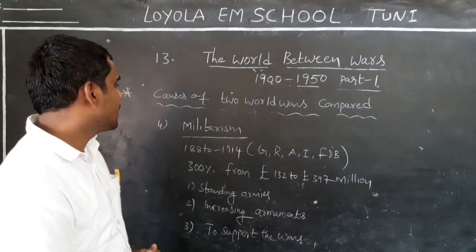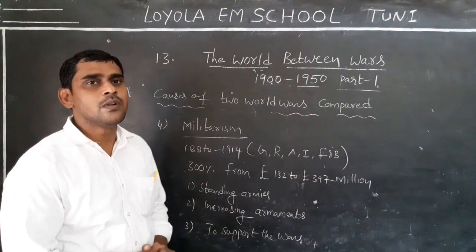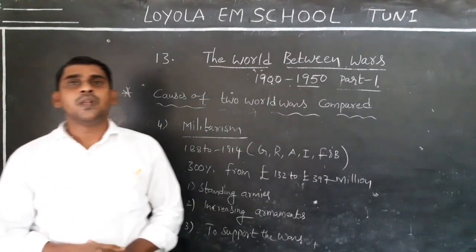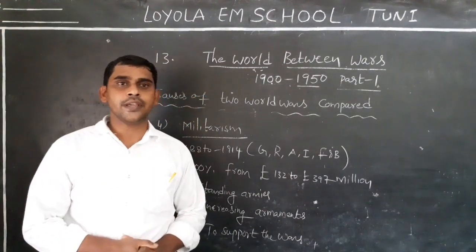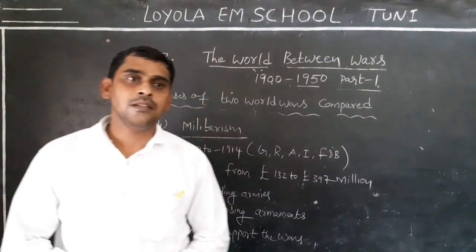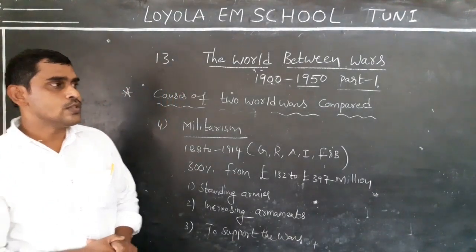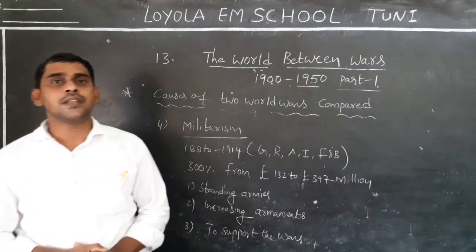Okay, the next cause is militarism. Most of the people believed one thing here: that militarism provides security, or that war provides the solution between two countries.